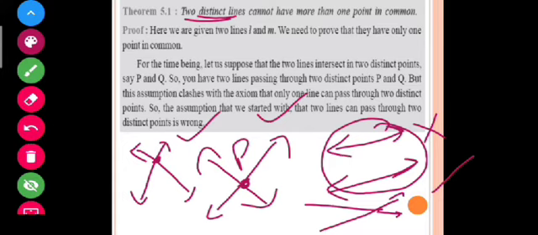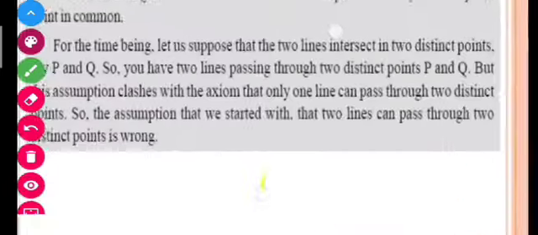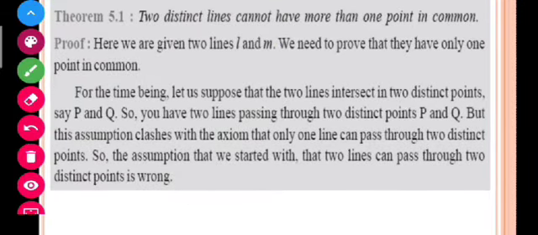Students, you can see that I am going to take a proof with the help of contradiction. Do you understand what we mean by contradiction? By contradiction I mean that I have to suppose a thing that is different and opposite to my statement. I have to suppose a statement that is opposite to the statement that is given in my theorem.